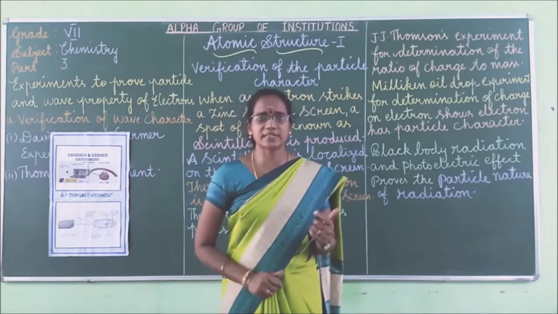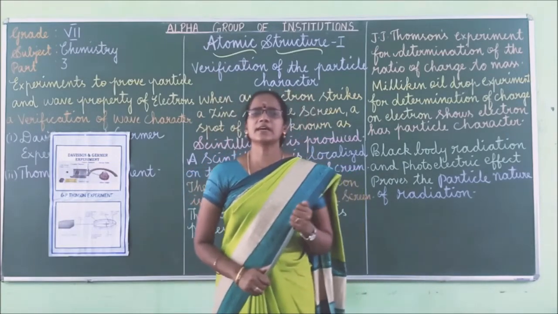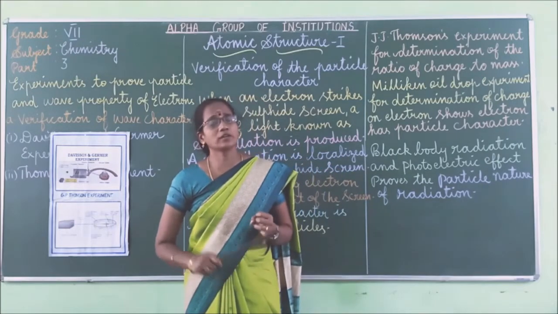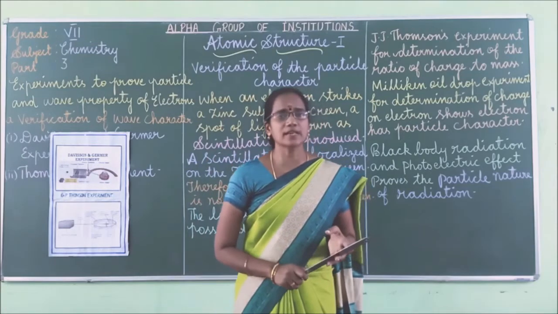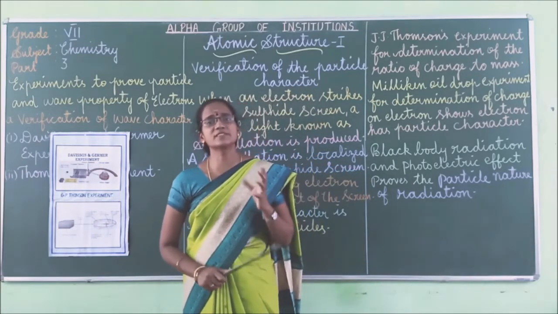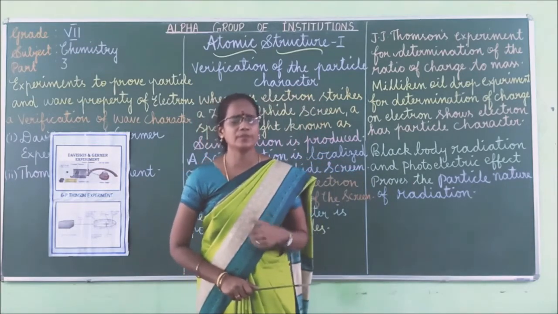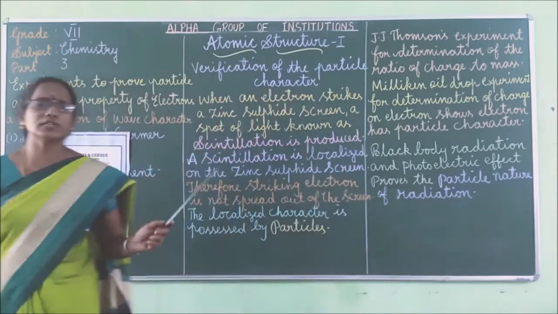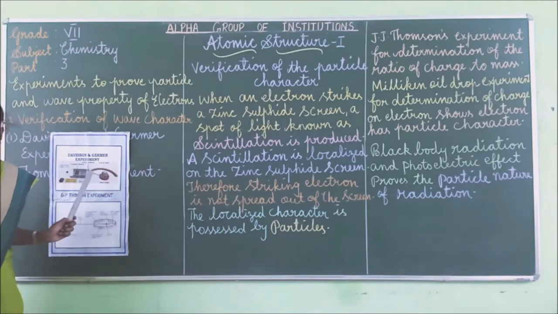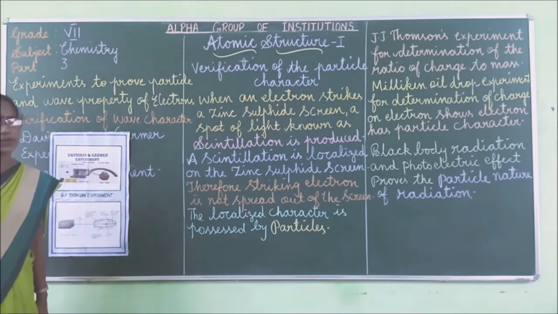Tungsten has a high melting point, lowest vapor pressure, and greatest tensile strength. Tensile strength means resistance of the material. Because of these properties, tungsten is used in the filaments for bulbs. Okay, it is used as a filament for bulbs. That is why tungsten filament is used in the Davison and Germer experiment.